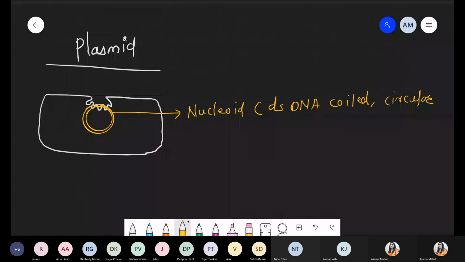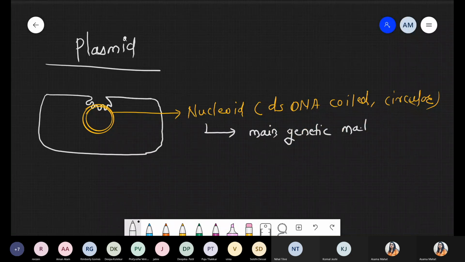Actually it is highly coiled, but for simplicity we draw only two ring-like structures. Whenever we talk about the nucleoid, it is basically part of the main chromosome. It is the main genetic material responsible for the replication process, transcription and translation.